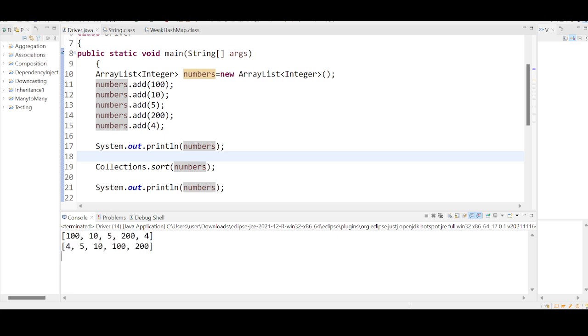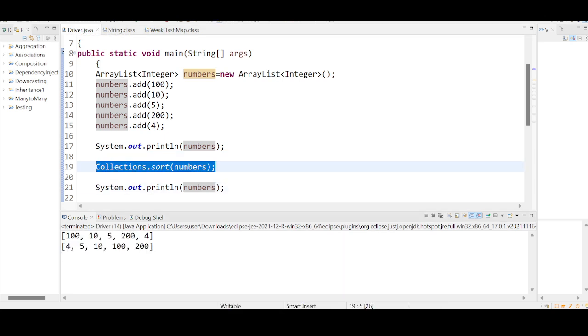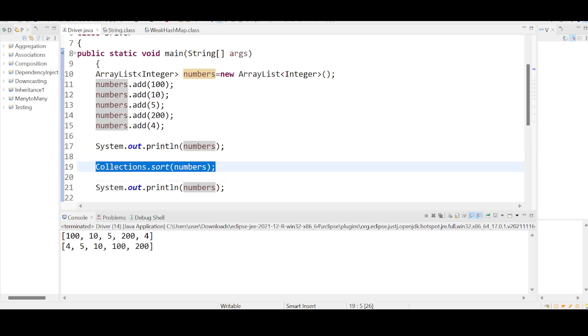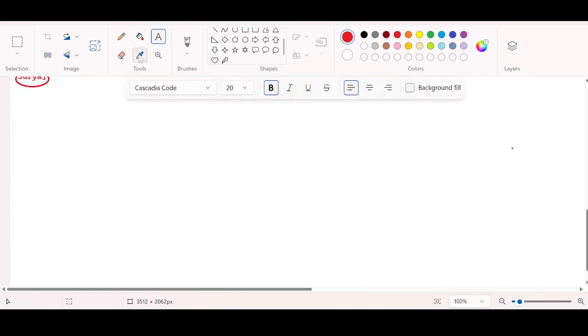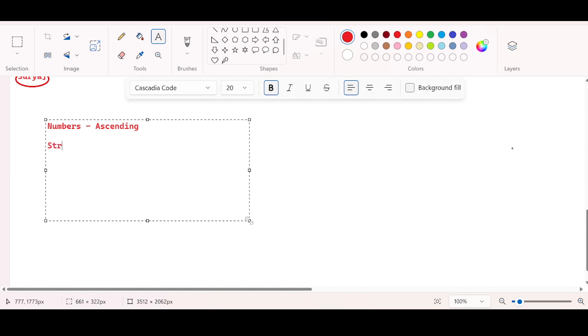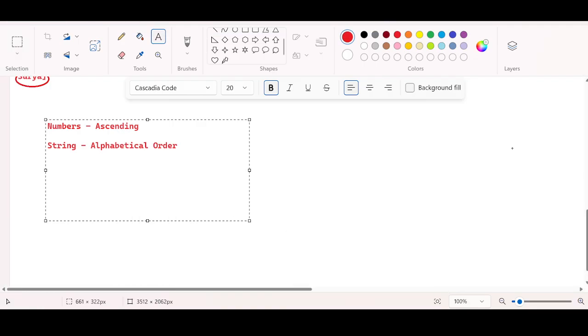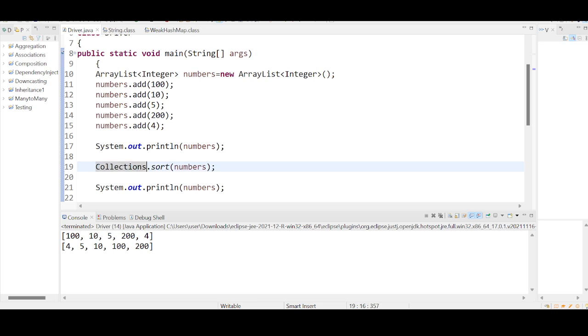Right now, the question is, this sorting is following the natural sorting order. So what is the natural sorting order? For numbers, the natural sorting order is ascending. Okay. For strings, the natural sorting order is what? Alphabetical order. Okay. So if you look at this, it is not giving you an option. It is always following the natural sorting order.